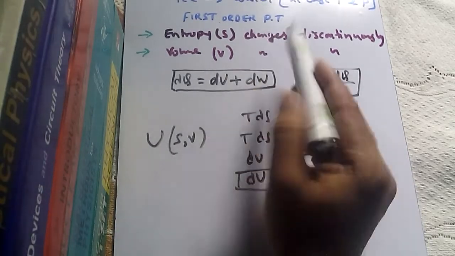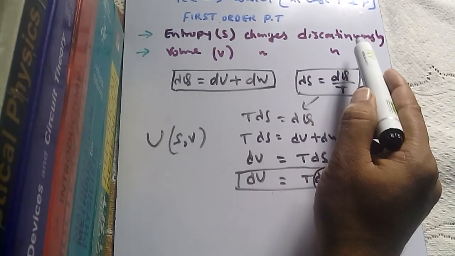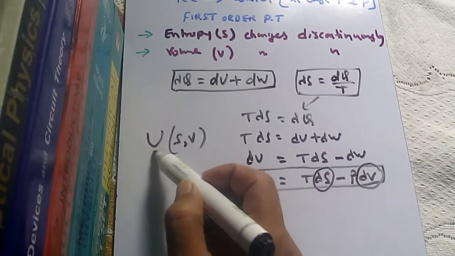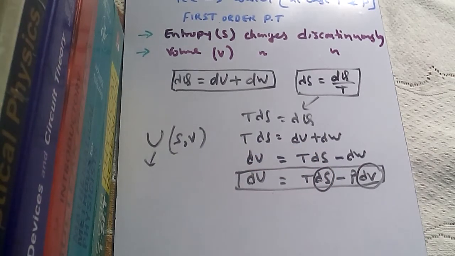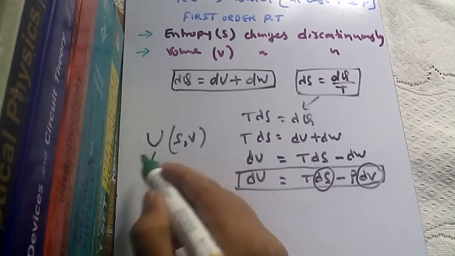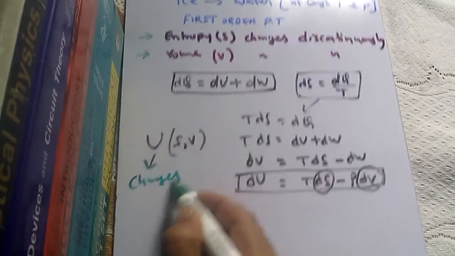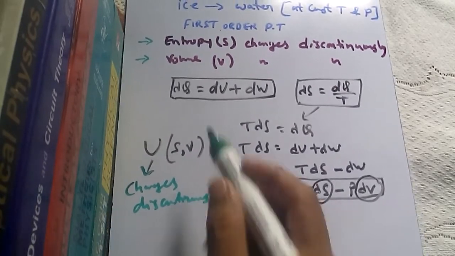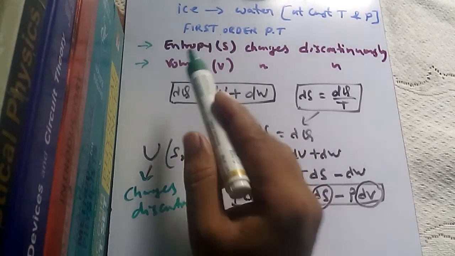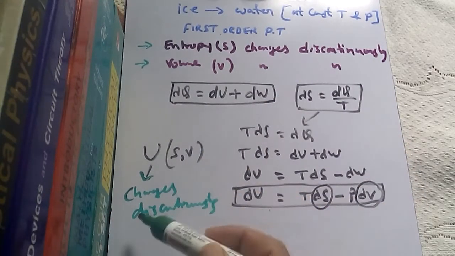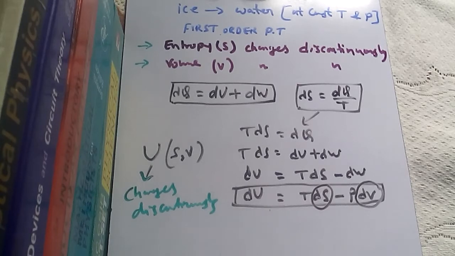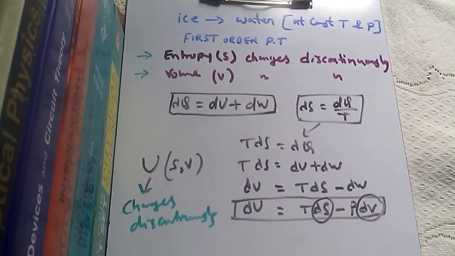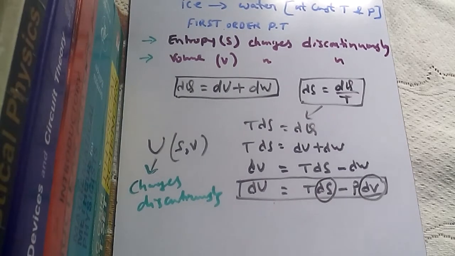Now since entropy changes discontinuously, internal energy also changes discontinuously. Now we can also say that it depends on volume, and since volume changes discontinuously, again it changes discontinuously. And in our problem it says which one doesn't change discontinuously, that is what we need to find. So internal energy changes discontinuously for first order phase transition.